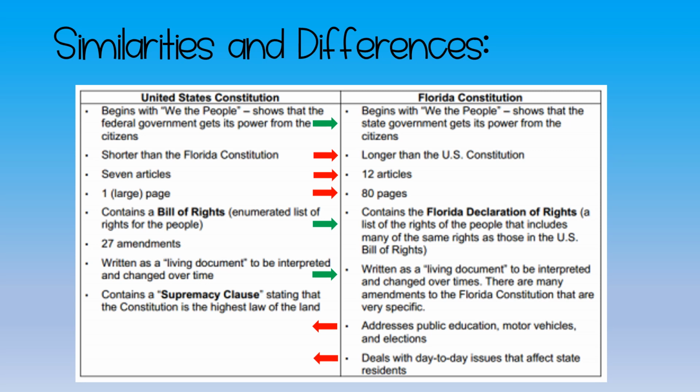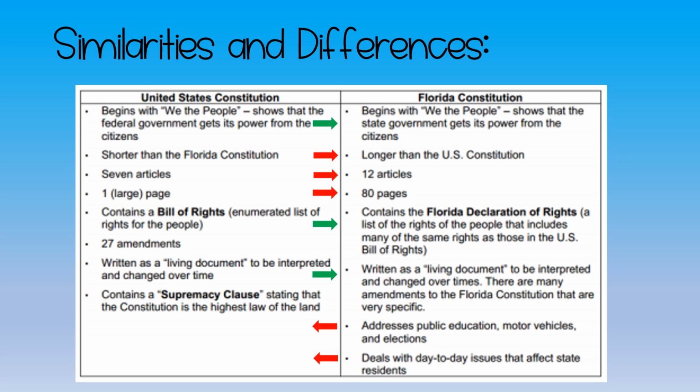Next, both of them are written as a living document. That means it should be interpreted and changed over time. Now, the U.S. Constitution only has 27 amendments, but the Florida Constitution has over 100 amendments. And so they're kind of the same, but also different, meaning that they can both be changed, but one is easier to change, and that's the Florida Constitution.